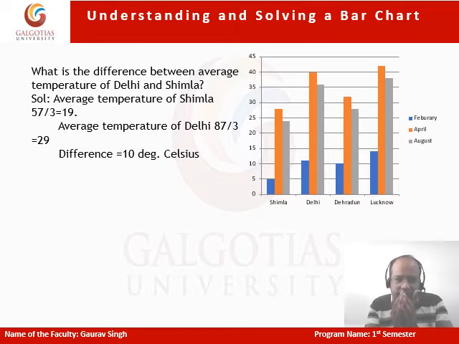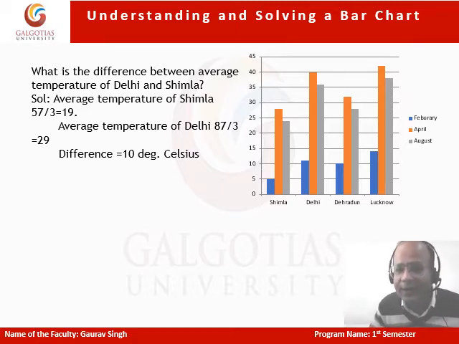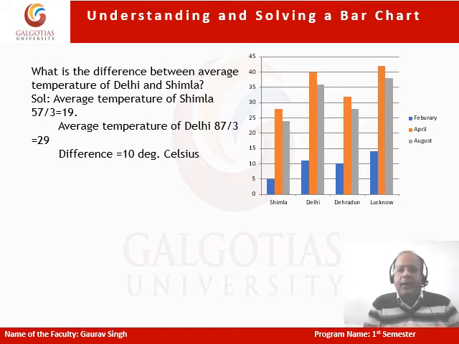Similarly, I would have found the average temperature of Delhi, which is going to be, if I refer here, 11 and 40, which is 51. If I add 36, it's going to be 87. 87 by 3 is going to be 29. The difference has to be 29 minus 19. It is going to be 10 degrees, and that's going to be my answer. So things seem to be simple because at the moment we are referring to a basic, simple question, but it can get complicated at times. But for the moment we are just trying to understand the things.